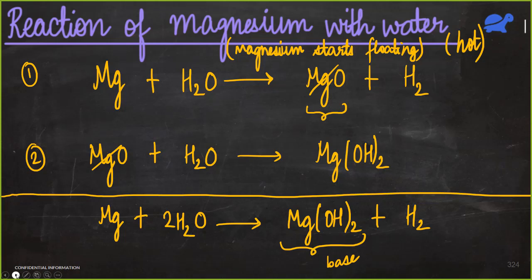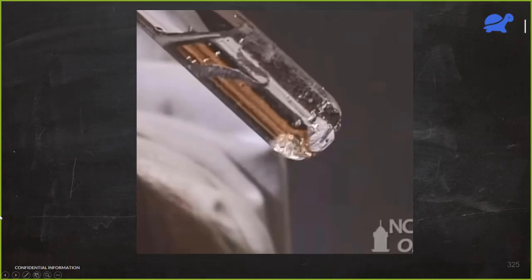So why is this solution not turning pink? Phenolphthalein was not added. Yes, Anupam, very good. Here we didn't add phenolphthalein, so why will it become pink? Only when we add the indicator, there will be some color change. We have not added any indicator here. That is why the solution remains colorless, although it is basic.